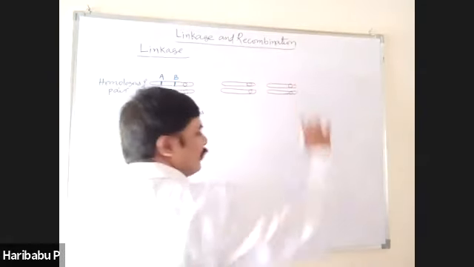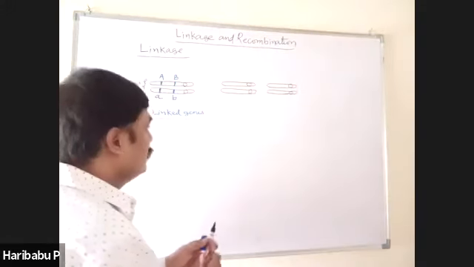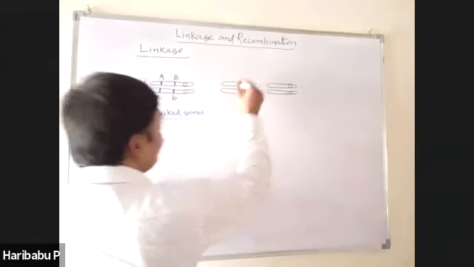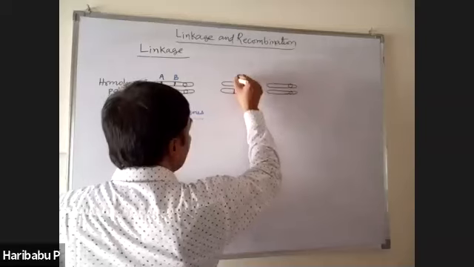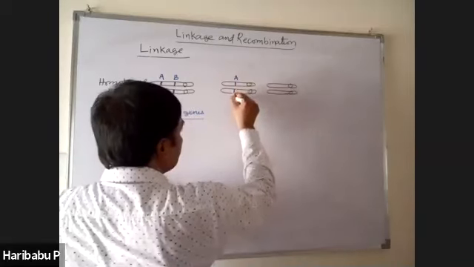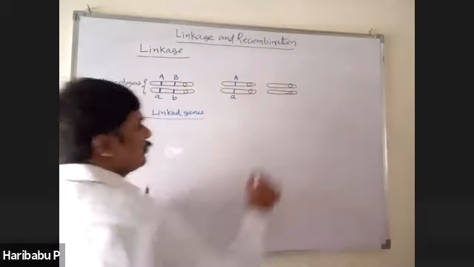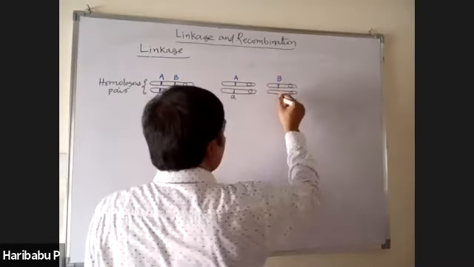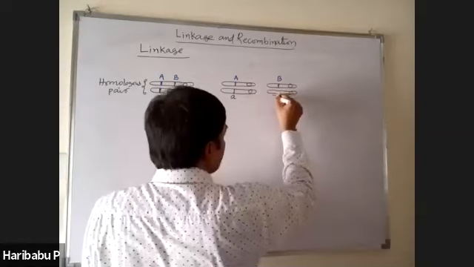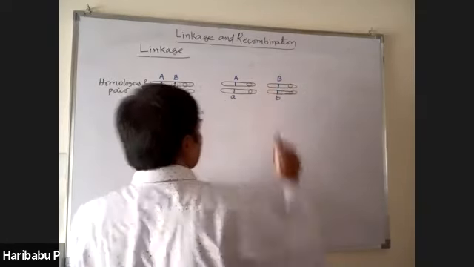This is another homologous pair. Now, see here, in this homologous pair of chromosomes, one gene is present. For example, like this. In this another homologous pair, another gene is present like this. See this now.